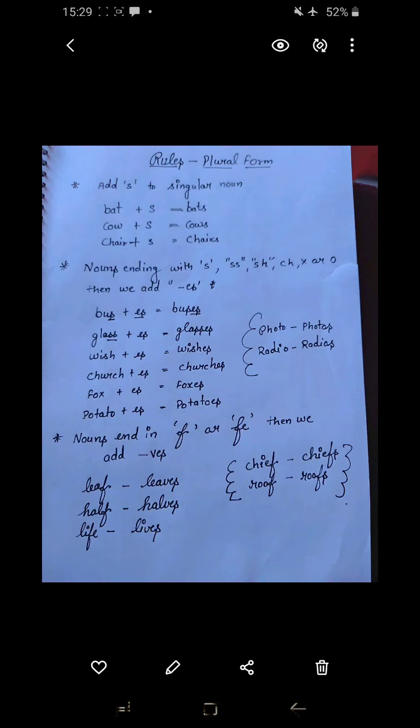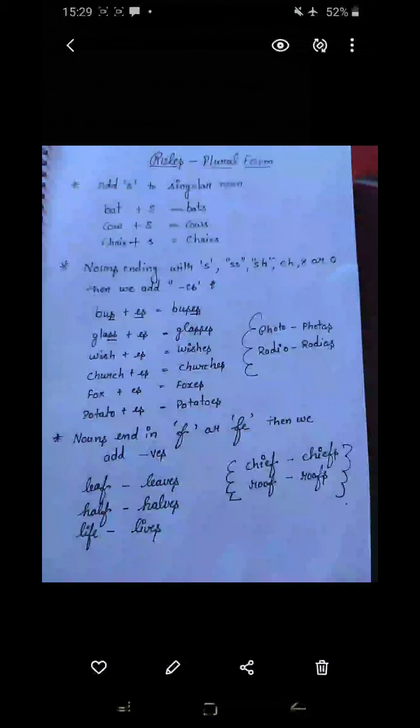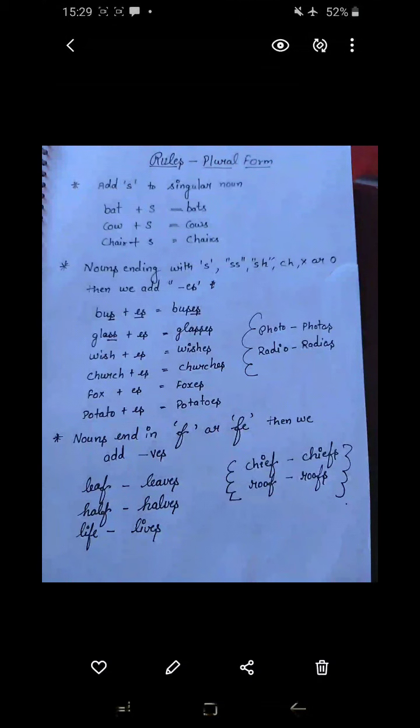Then wish, the same, we use es, it becomes wishes. Church, at the end of church ch is there, we put es, it becomes churches. Fox becomes foxes by adding es. Potato, potato ends with o, so you have to put es to make it plural.